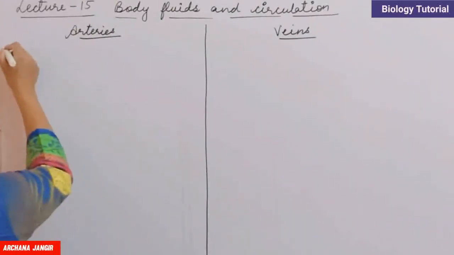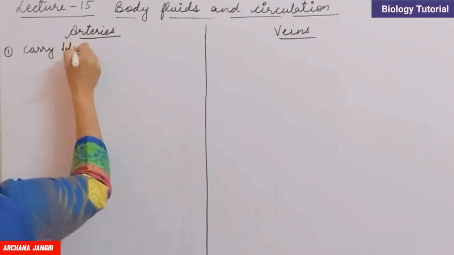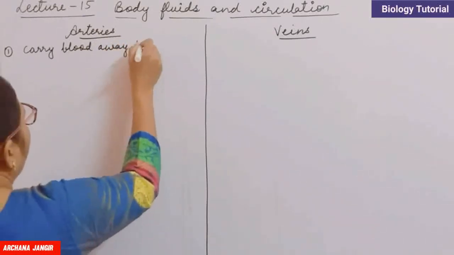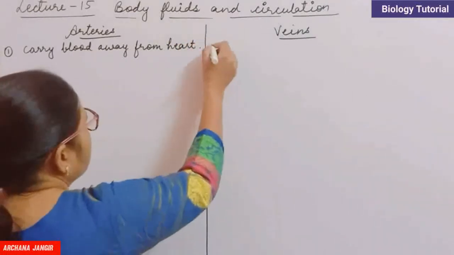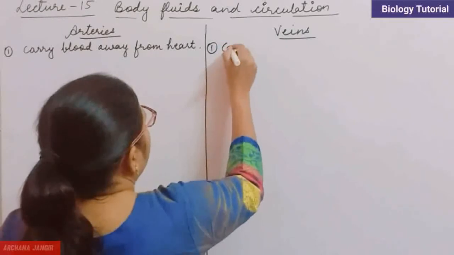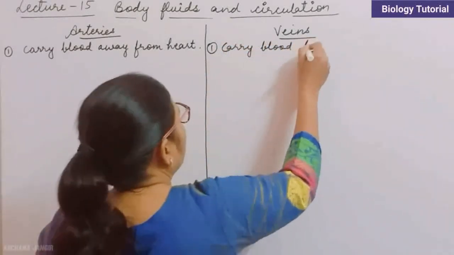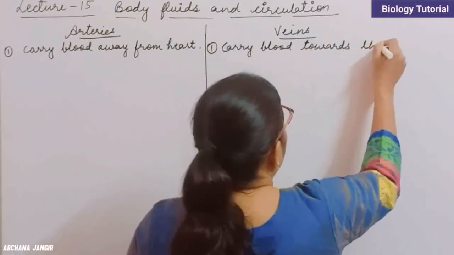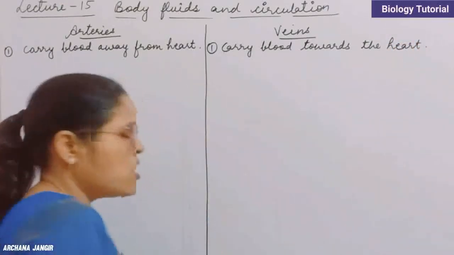So the first difference is arteries carry blood away from the heart, and veins carry blood towards the heart. This is the first difference.